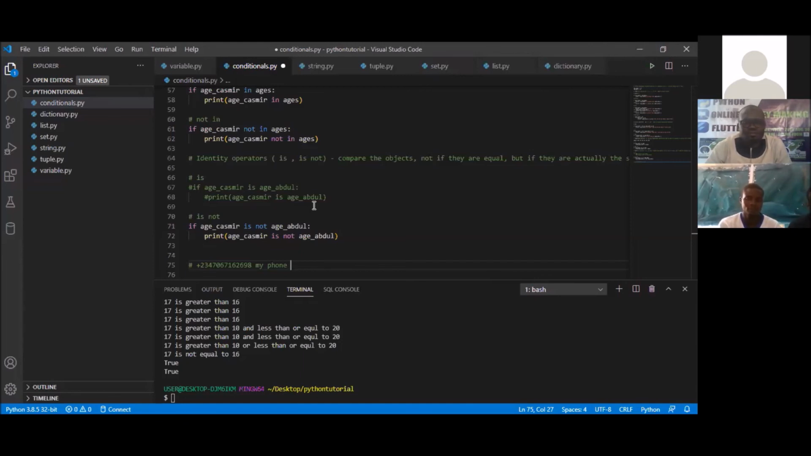Yeah, it's returning nothing because both conditions satisfy each other. The if age Kashmir is age Abdul, print age Kashmir is age Abdul. Yeah, they satisfy each other, so that's why it's bringing nothing. But it's actually supposed to bring something and not bring nothing. So somebody else should try.